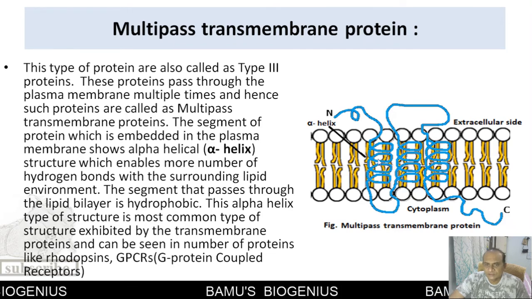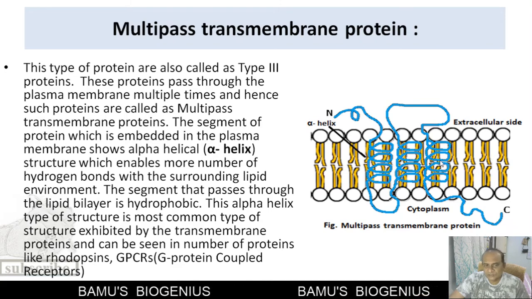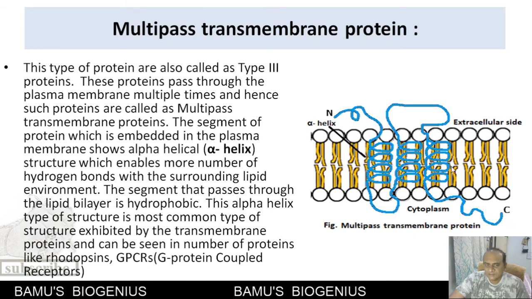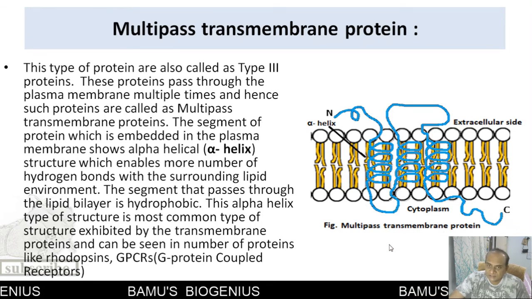This is how multipass transmembrane proteins interact with the plasma membrane. This alpha helix structure is the most common structure exhibited by transmembrane proteins, and can be seen in many proteins like rhodopsin or G protein coupled receptors. So this is known as a multipass transmembrane protein.